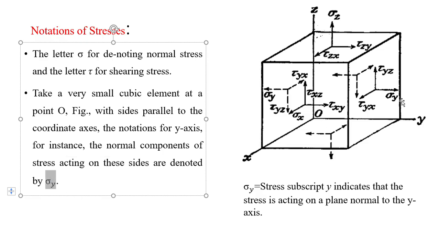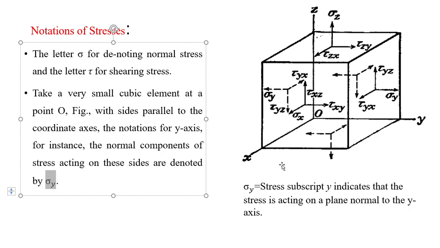Sigma y also generates some shear stresses along the xy plane and the zy plane. You can see here in the xy plane it will generate the xy shear stress and also the yx shear stress, and in the z direction the zy shear stress.